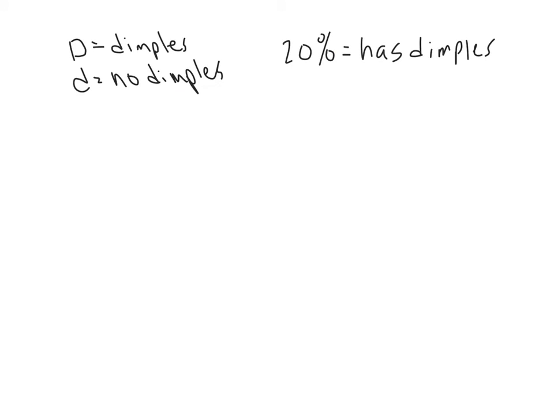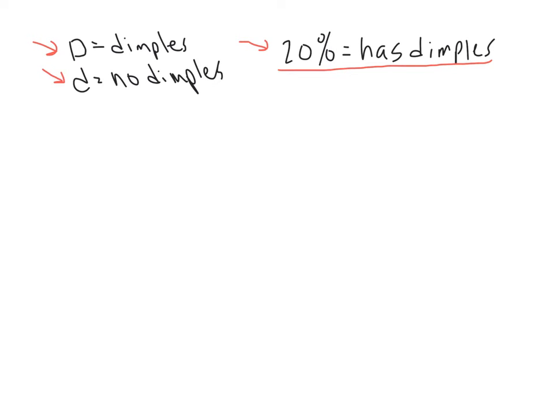All right, so now I'll try another one. Here we got dimples is dominant, big D. Having no dimples is a recessive trait, that's little d. Here we have 20% of the population has dimples. So we're going to try to figure out what P equals, Q equals, P squared, Q squared, and 2 times P times Q.